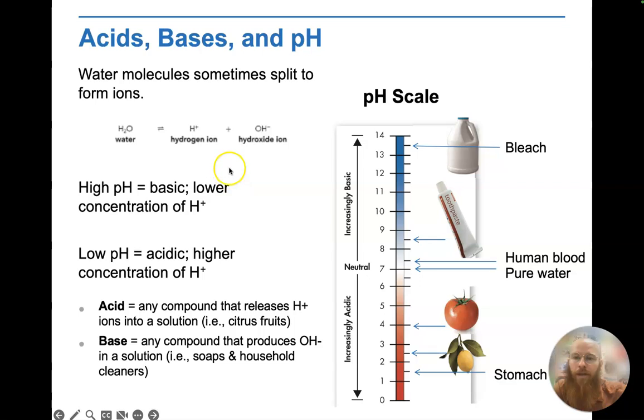If you see right over here on the left-hand side, you can see that a water molecule can actually split to form a positive ion, or a cation. We call that a hydrogen ion. And then it could also split into that other side, which is the hydroxide. So this would be an anion, a hydroxide ion. And this can go both ways. So these ions can come together to form water. They can split apart from water to form these two ions.